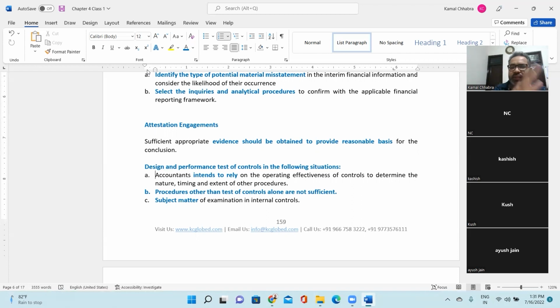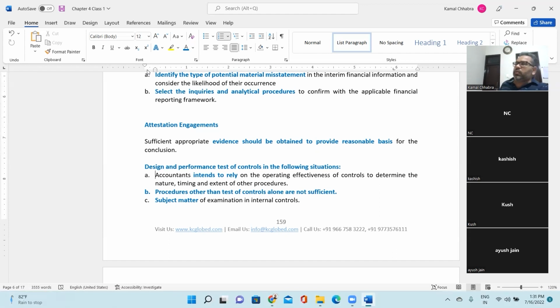So here we are discussing test of control. For example, I am a parent company, let's say I'm Amazon USA, and you are an auditor for Amazon Japan. Amazon Japan, from the overall group financial statement perspective, is not material to me, but they have a good amount of cash balance.